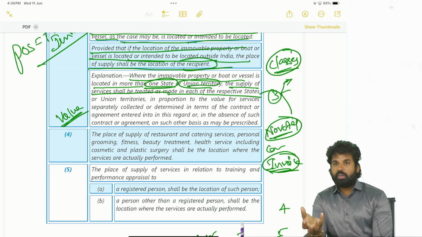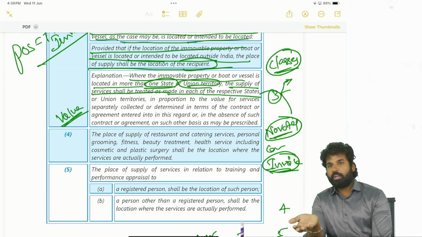Because whenever you are using a single invoice, that will become IGST. If they are collecting IGST, what will happen? Obviously, it will be given to the wrong state.